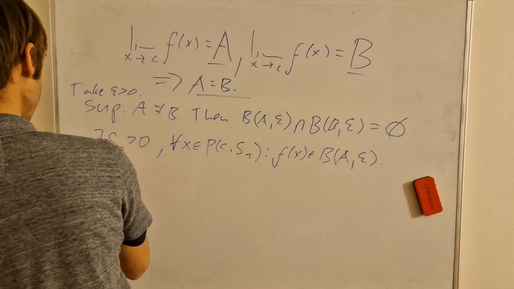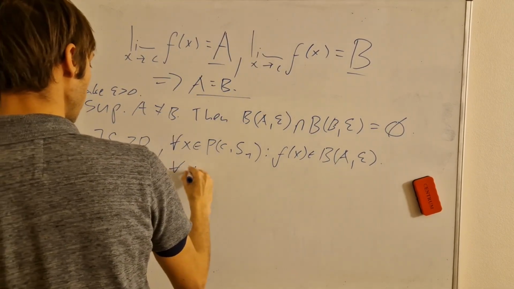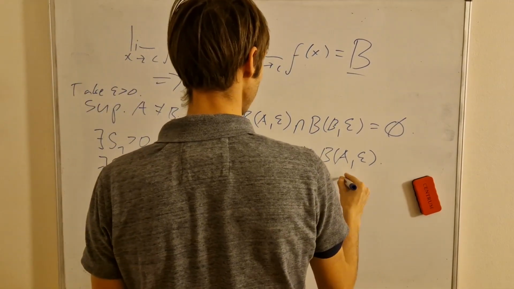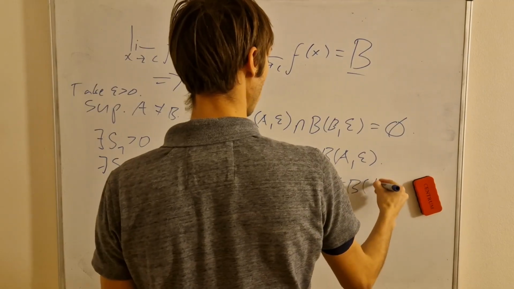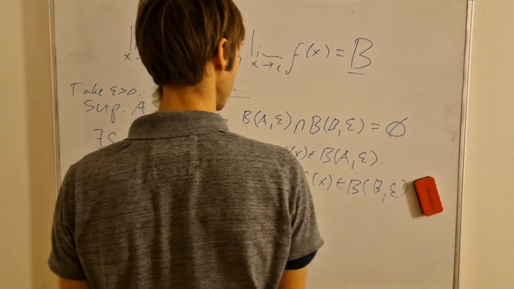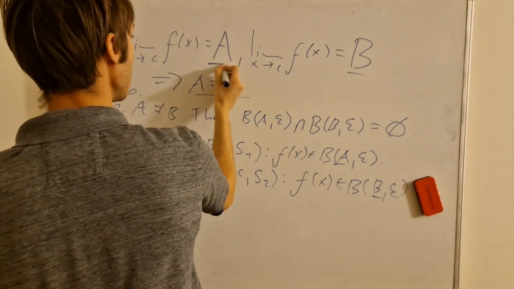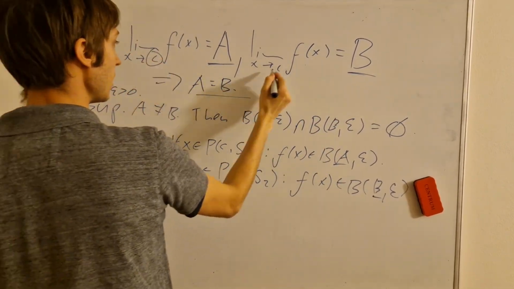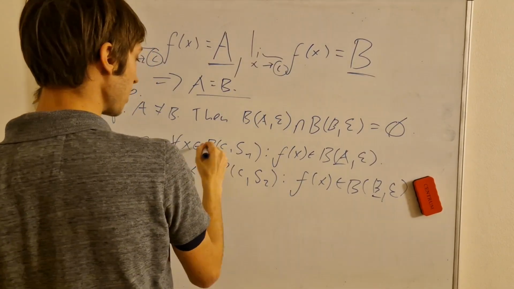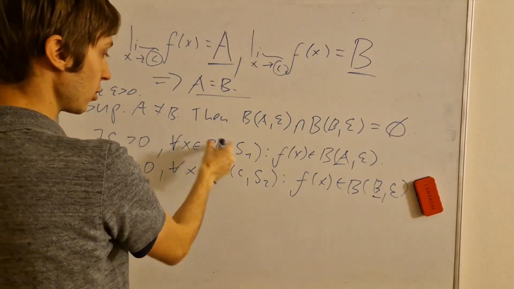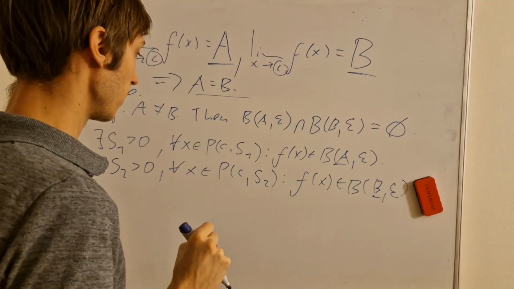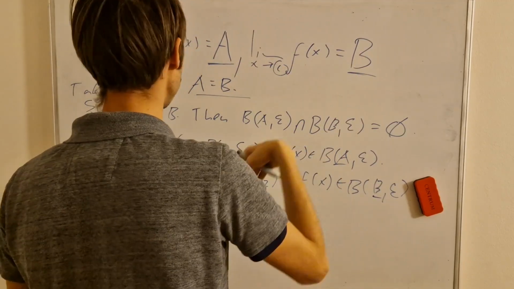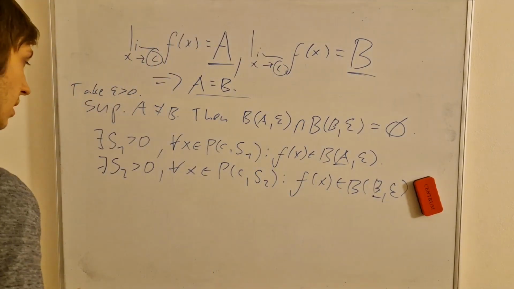And then there also exists delta 2 higher than 0, such that for every x in the neighborhood of c by delta 2 this time, f of x will fall into the neighborhood of b by epsilon. So a, b are the limit values, the output limits, and c is here in the p labeled neighborhoods, which exclude the point c itself. And delta 1, delta 2 are different for the final a and b, because we suppose they're not the same, so we suppose them as separate cases.